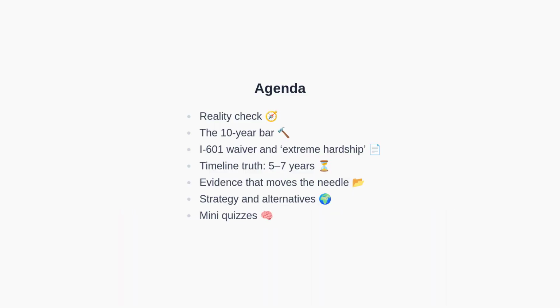Here is our roadmap. First, we will address the myth that marriage clears immigration problems. Then, we will explain the legal 10-year bar and how and when it is triggered. After that, we will unpack the I-601 waiver, including the extreme hardship standard. Next, we will lay out realistic timelines. Then, we will discuss persuasive hardship evidence and strategic alternatives, such as relocation. Finally, we will test your knowledge with a couple of quick quizzes before wrapping up with key takeaways.